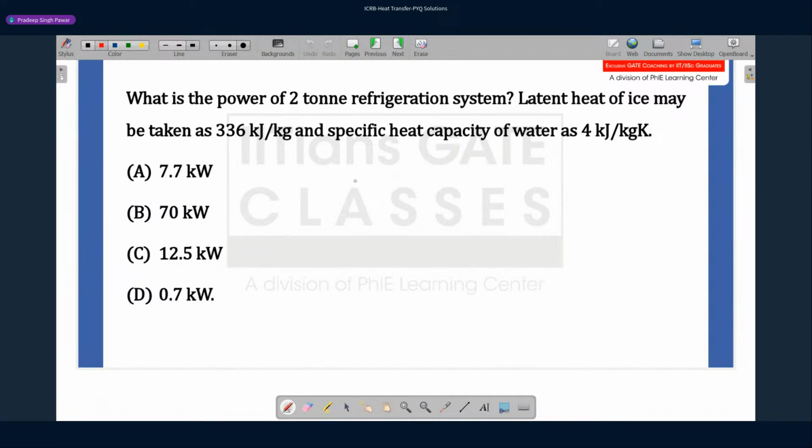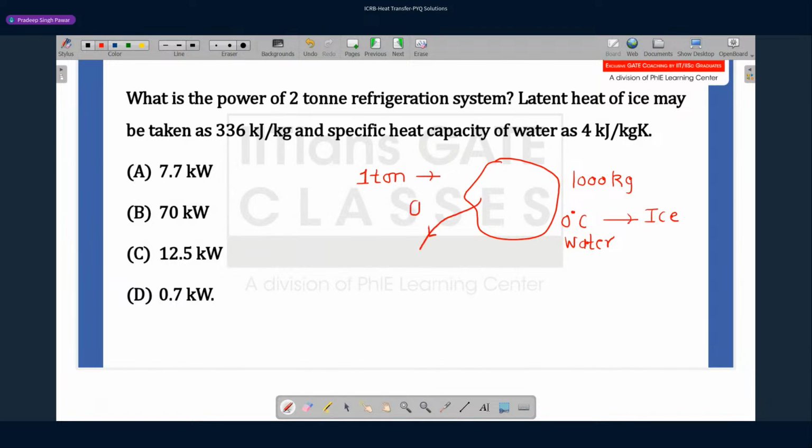How do we define 1 ton of refrigeration? 1 ton of refrigeration is nothing but, let us say you have 1000 kg of water at 0 degrees C, and you want to convert this water into ice. How much heat do you have to remove from this in 24 hours?